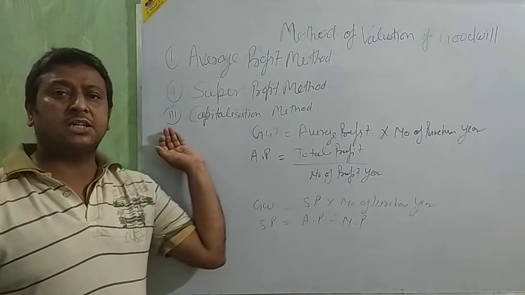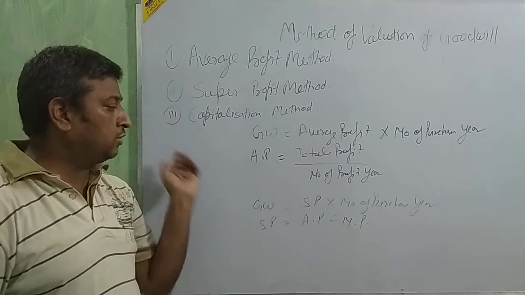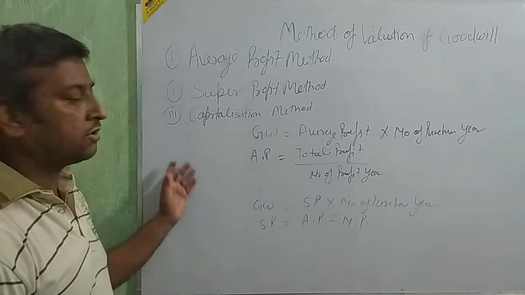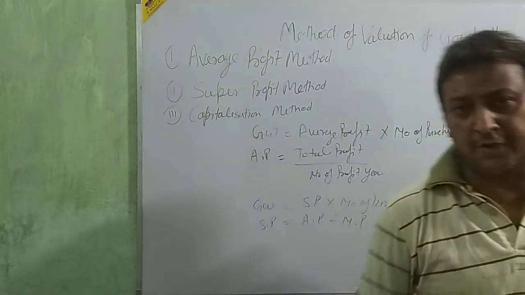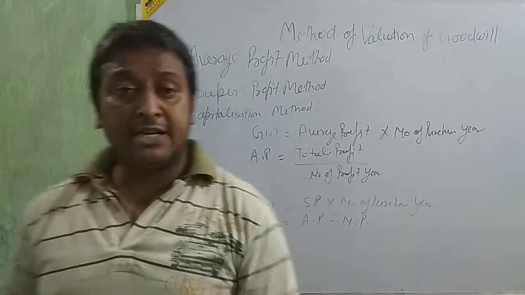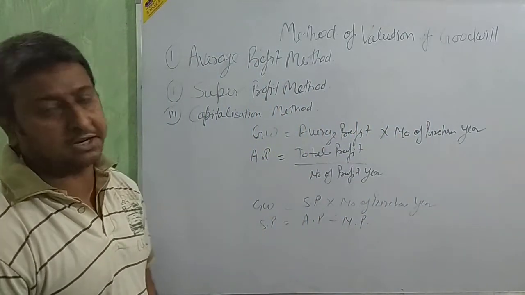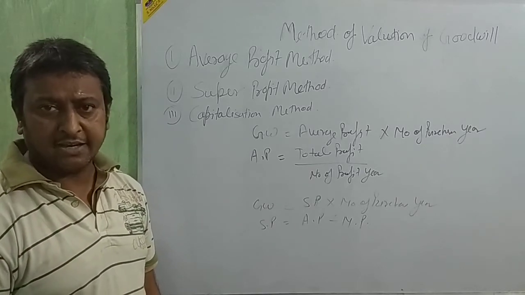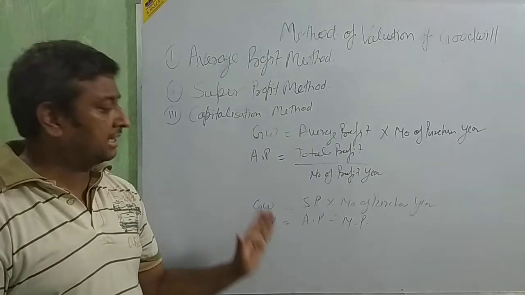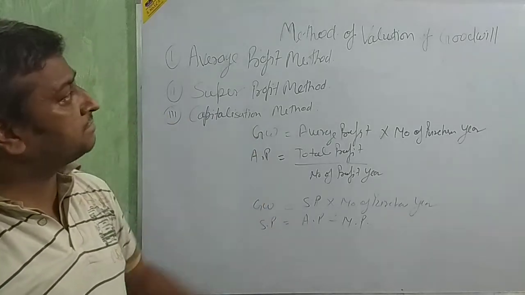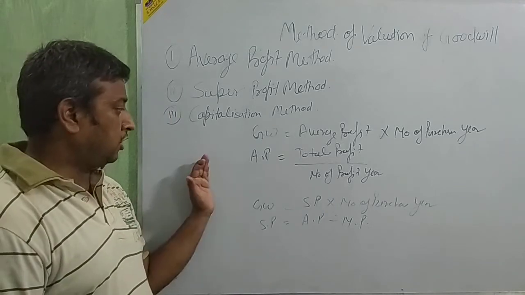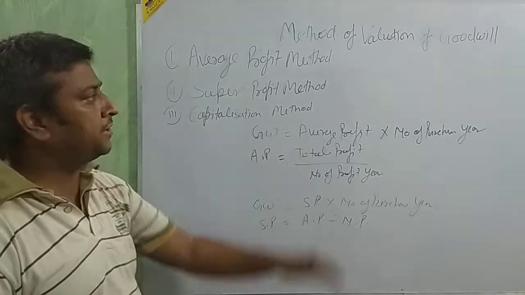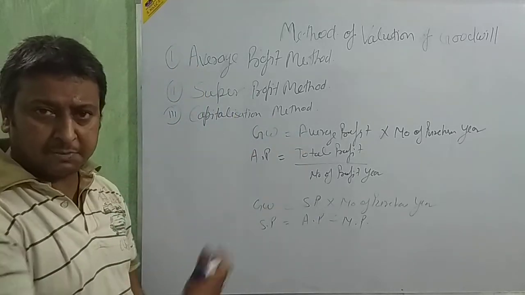In the capitalization method, there are two methods: one, capitalization value of average profit, and second, capitalization value of super profit. When we take the capitalization value of average profit, it is average profit into 100 upon rate of return. Similarly, super profit into 100 upon rate of return. We utilize all these methods for the valuation of goodwill. Now we are going to start with the first method, the average profit method, and I will explain the others after this.